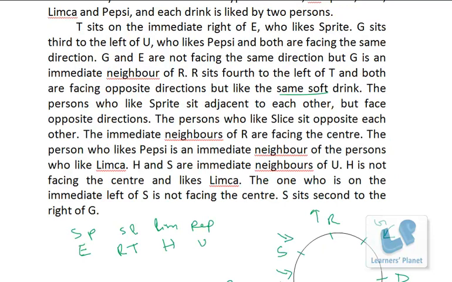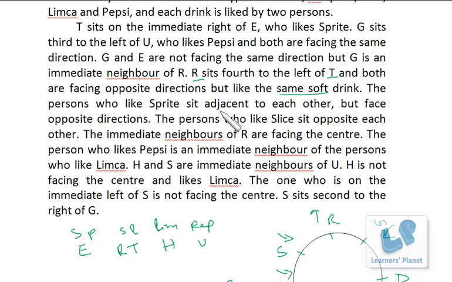Now the arrangement and directions of the persons is done, and the drinks of 5 people have been done. Now we are just left with 3 people. So let's read out the remaining information. G sits third to the left of the one who likes Pepsi, and both are facing. G and E are not facing the same direction, but G is an immediate neighbor of R. R sits fourth to the left of T, and both are facing opposite directions, but like the same soft drink. So R and T is done.